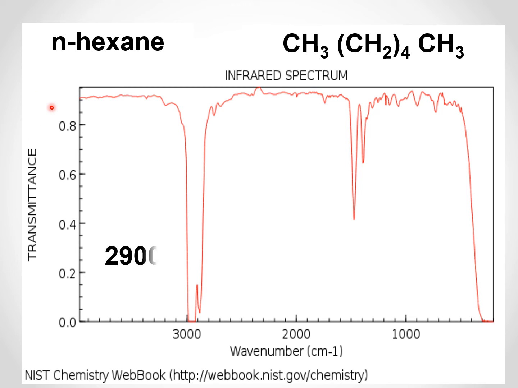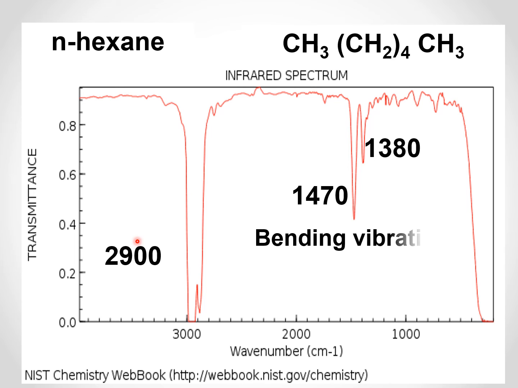Now, this peak is at 2900 centimeter inverse. Then there are two peaks here, they are at 1470 and 1380 centimeter inverse respectively. Now this peak 2900 is the CH stretching frequency, whereas these peaks are the bending vibrations. So all the peaks below 1500 centimeter inverse are due to bending vibrations. Above 1500 centimeter inverse, they are stretching frequencies.